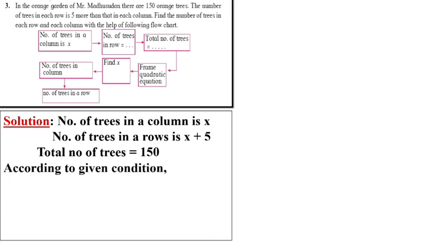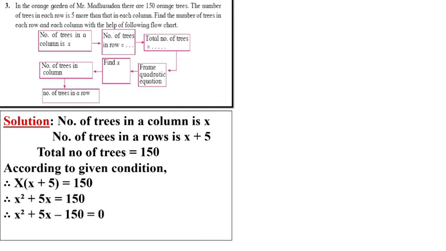So according to the given condition, number of rows into number of columns equals 150. Row is x plus 5 and column is x. So we'll solve this bracket: x into x is x square, plus 5 into x is 5x, equal to 150. Now 150 will come to the left side and become minus 150. We have to split minus 150 and we want plus 5. So 10 fives are 50.